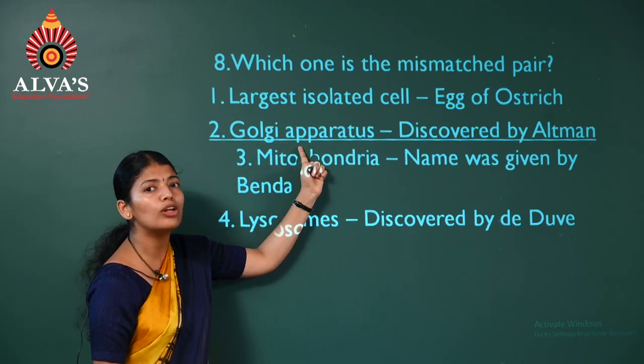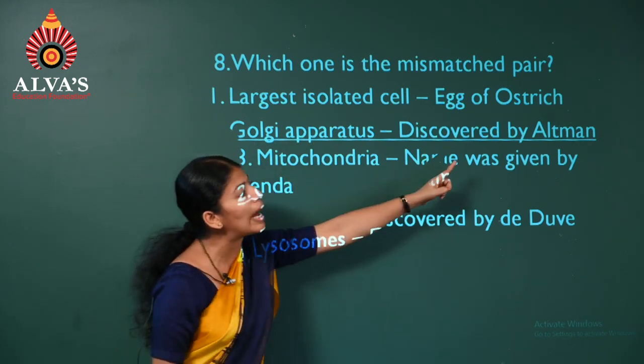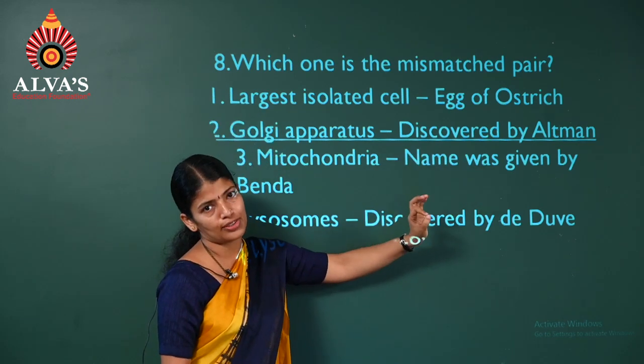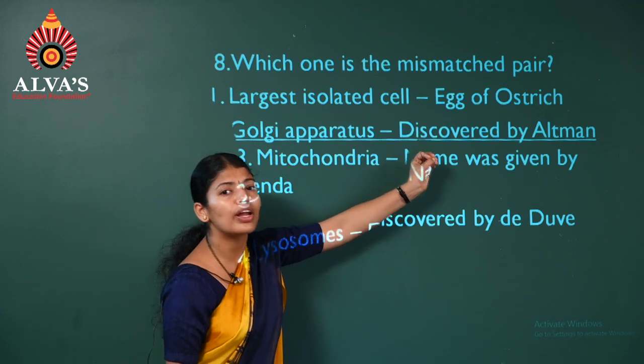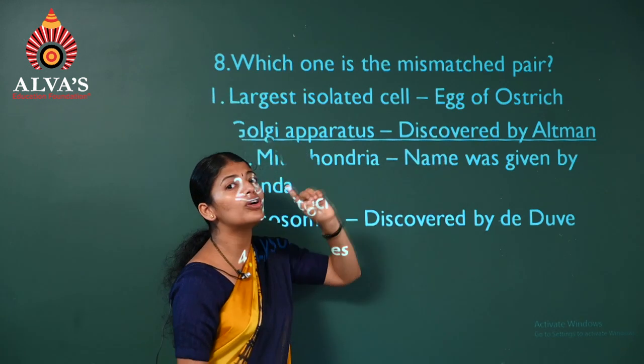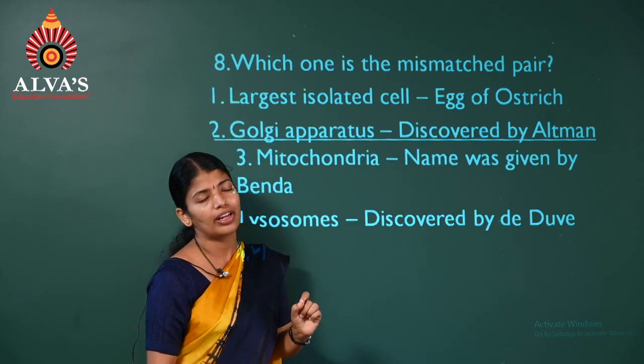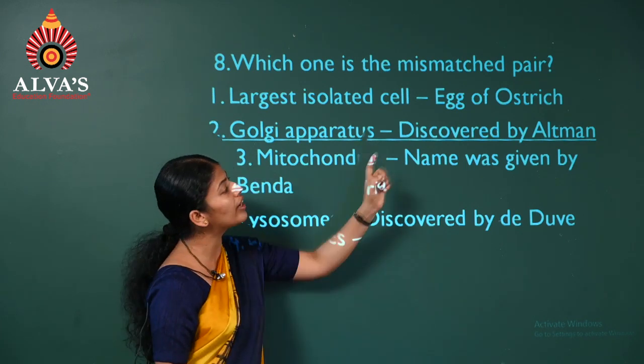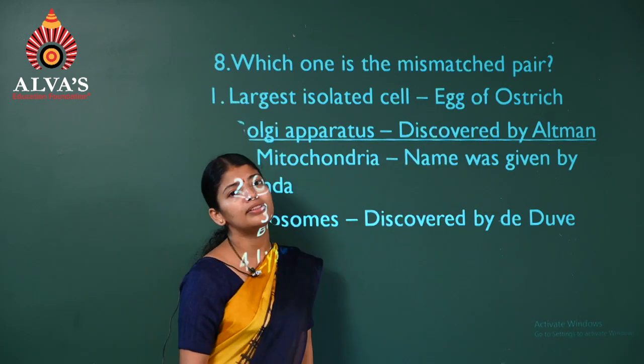So who discovered Golgi apparatus? It was Camillo Golgi. Coming to Altman, what is he known for? You have learned nucleic acids. Who discovered them? It was Friedrich Miescher. But he had not given the term nucleic acid. He had given the term nuclein. That was then replaced as nucleic acid by this Altman.